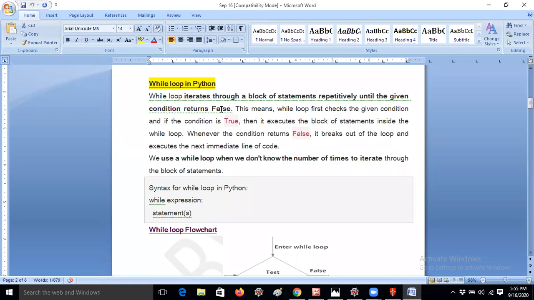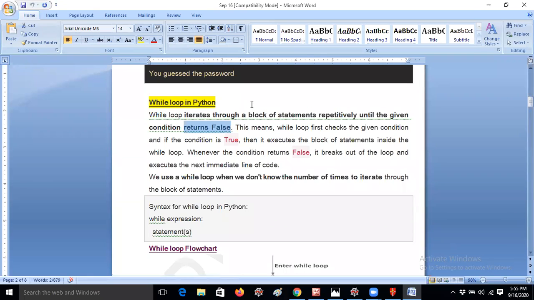So just now I told that the for loop will be taken only when we know the number of iterations. You should know it in advance, then only you should prefer the for loop. But when we have to choose the while loop, the while loop iterates a block of statements repetitively until the given condition returns false. It's very important. Whenever it returns false, only then will it be skipped. It's not like a range of 10. It will not do like that.